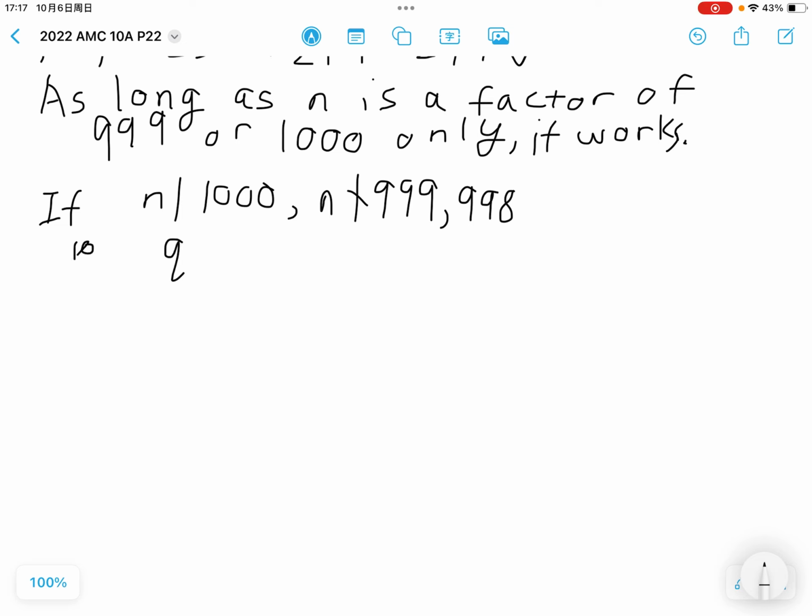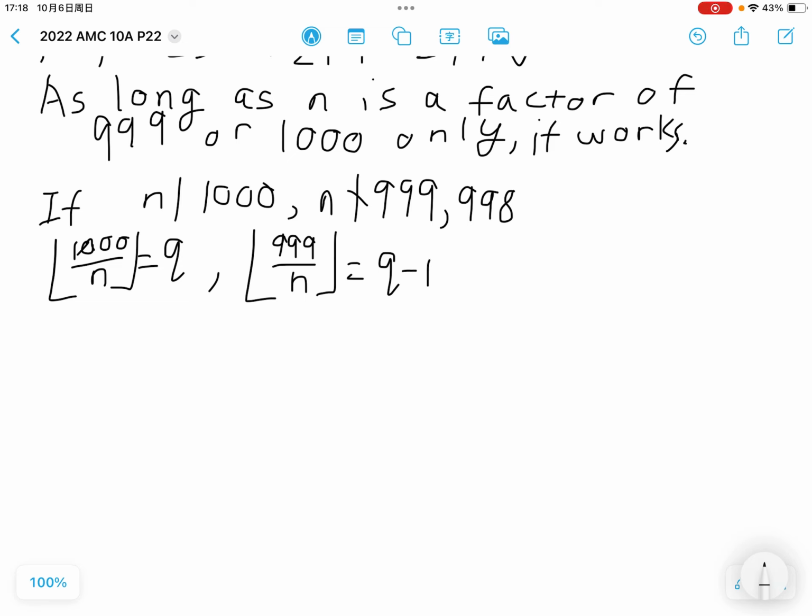So the floor of 1000 over n is q. However, the floor of 999 over n is going to be equal to q minus 1, because q times n is 1000, so q minus 1 times n is less than 1000. Same thing for the floor of 998 over n.